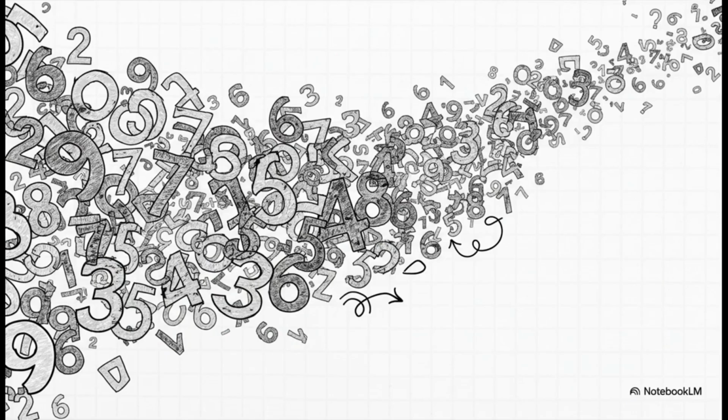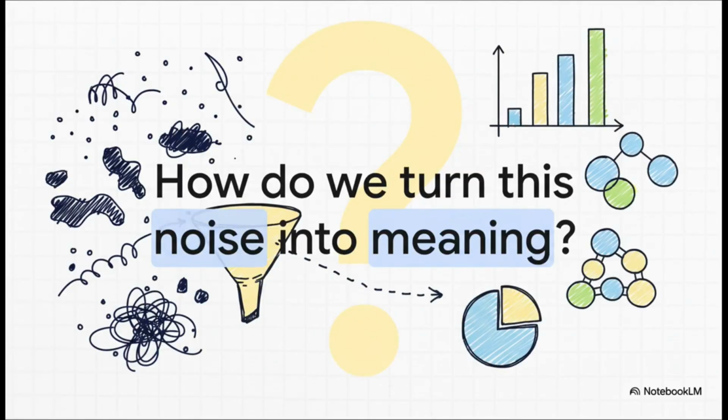You know, when we first get our hands on some data, it usually looks a lot like this. Just a long, messy stream of numbers. And if you look at them on their own, what do they even mean? It's just noise, right? Trying to find any kind of pattern in there feels almost impossible. So that's the big question for today, isn't it? How do we take all of that raw numerical chaos and actually transform it into something clear, something insightful that we can actually use to make decisions?